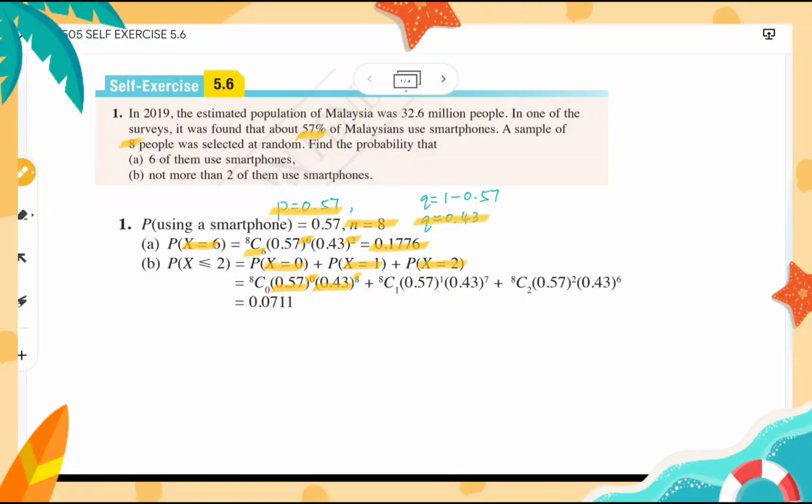and then the probability of not using smartphones to the power of 8. Then if P(X=1), it is the combination of 8 choose 1, the probability of using smartphones 0.57 to the power of 1, and 0.43, the probability of not using smartphones, to the power of 7. And when P(X=2), we use 8C2 times 0.57 to the power of 2 and 0.43 to the power of 6, because 8 minus 2 is 6. So the sum of all these probabilities, we should get 0.0711.